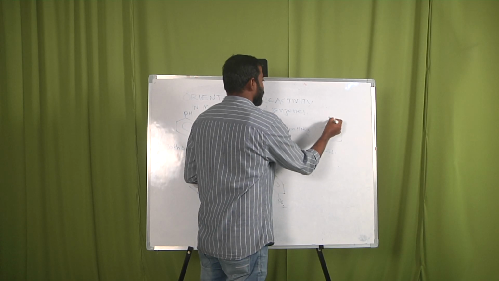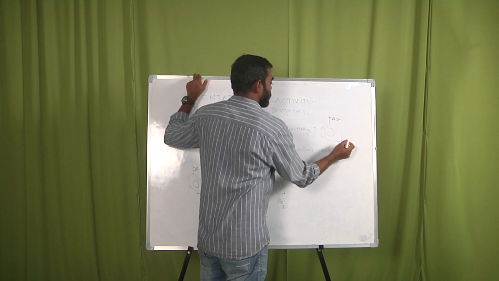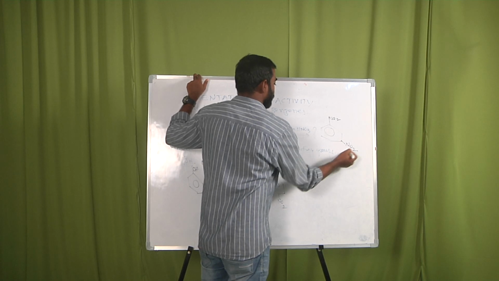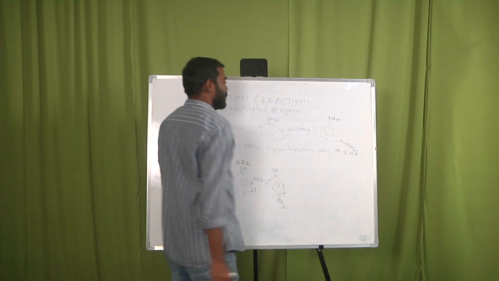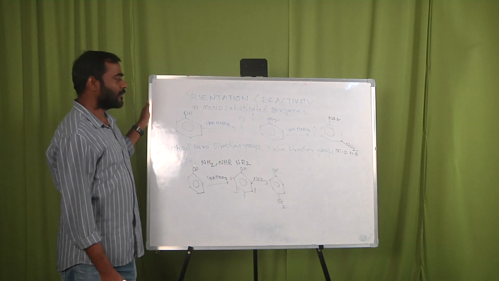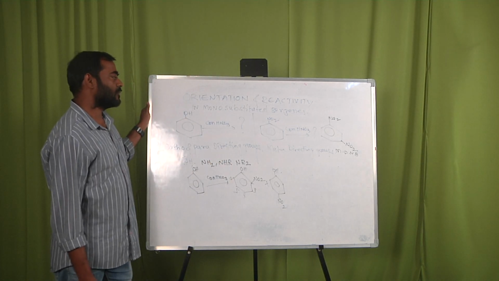So the product should be meta dinitrobenzene. So why actually is this nitrobenzene giving the meta dinitro product?